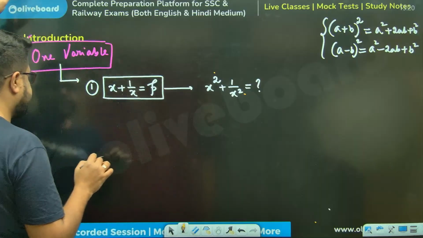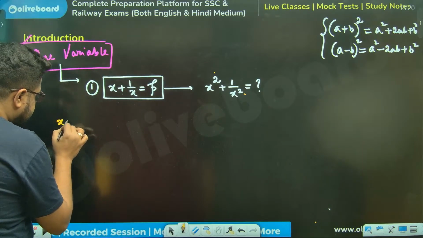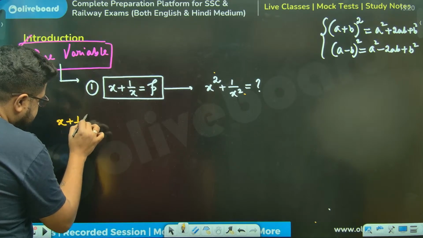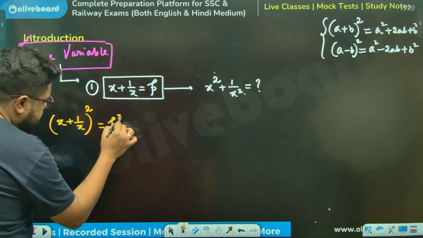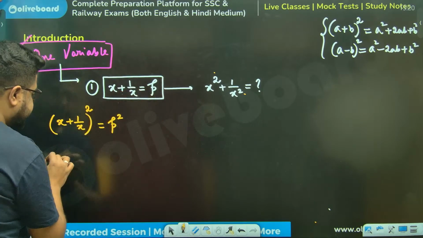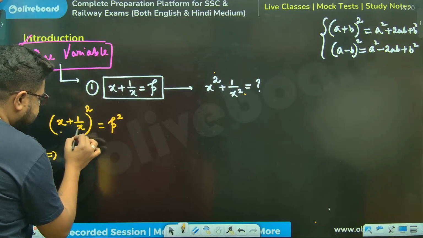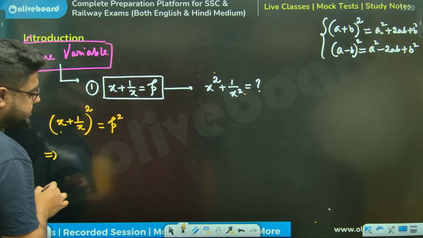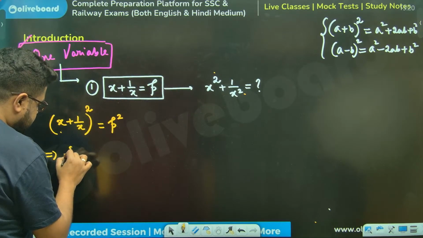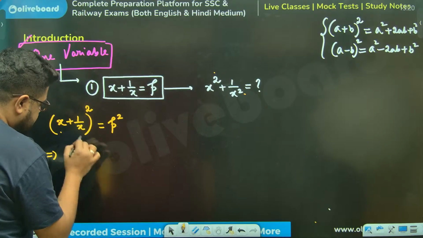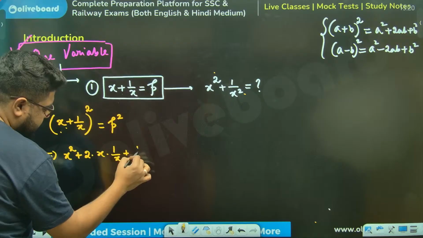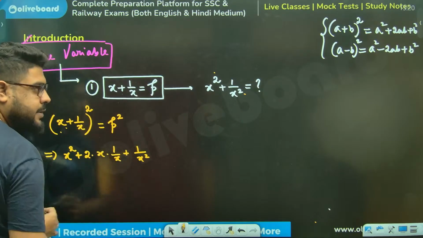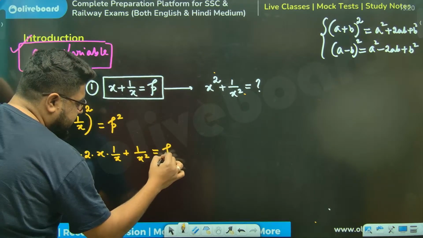So let's do that. If I square it, x plus 1 by x whole square will be equal to p square. So what did I do? I just squared both sides. This is a plus b whole square, the first formula. So a square plus 2ab, where 2 into a is x, b is 1 by x, plus b square, which is 1 by x square. That is equal to p square.